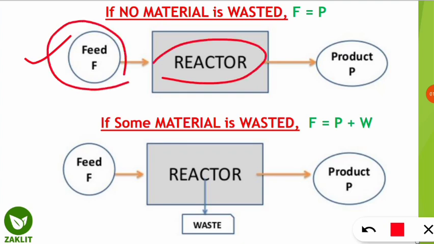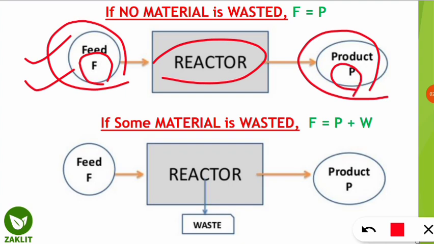In which we are feeding some raw materials, we will take that as capital F, and when the product comes out we will take that as capital P. According to this law of conservation of mass, if no material is wasted, so in this process अगर कोई भी waste generate नहीं होता है, in that case feed is equal to the product. That means the feed mass will be equal to the mass of the product when there is no material as waste. Second case हम जानेंगे.